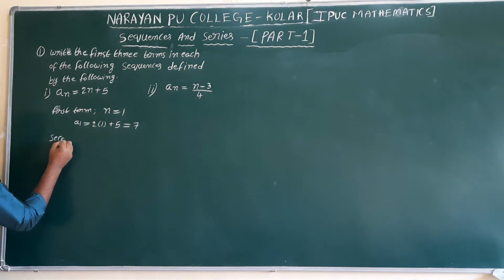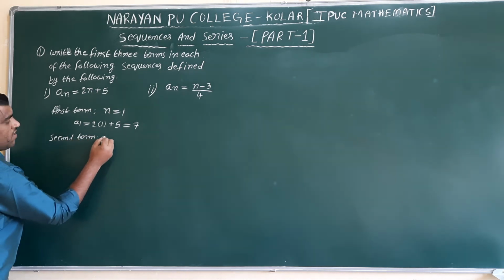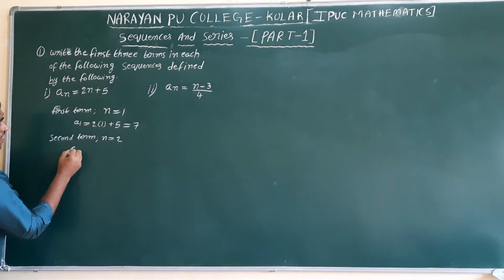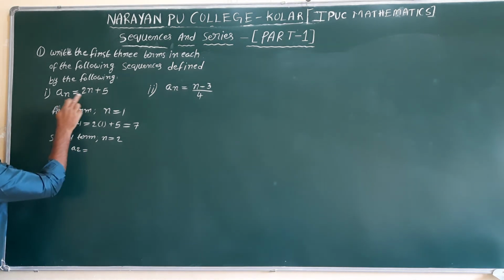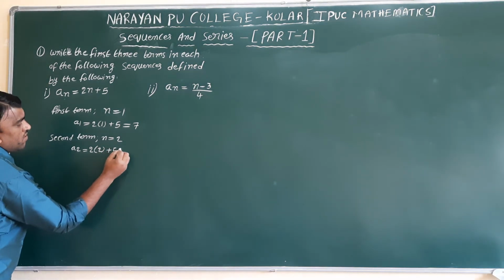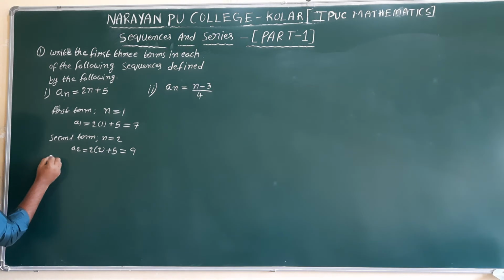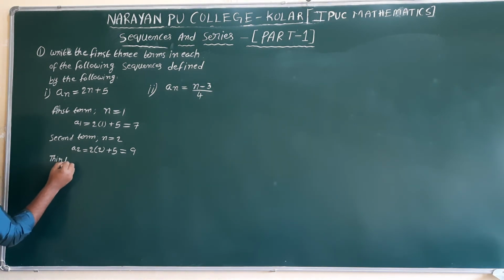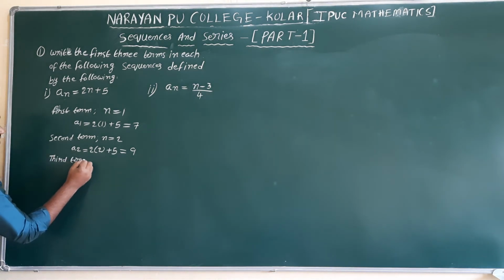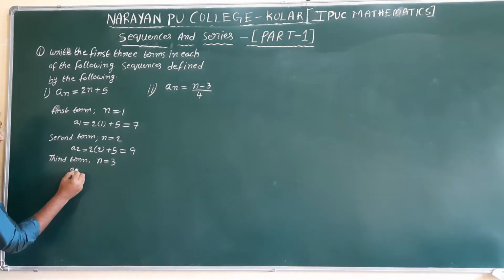Second term, n value 2. a2 equal to, so wherever n is there 2 substitute. 2 into 2 plus 5. 2 2 is 4. 4 plus 5, 9. Third term, n equal to 3 means a3 value.